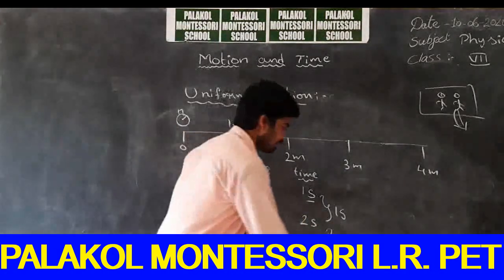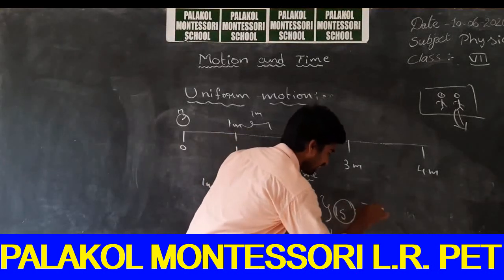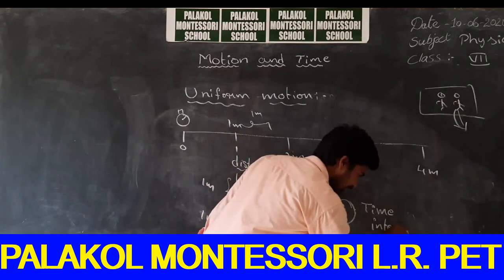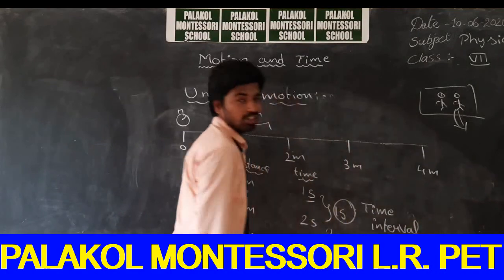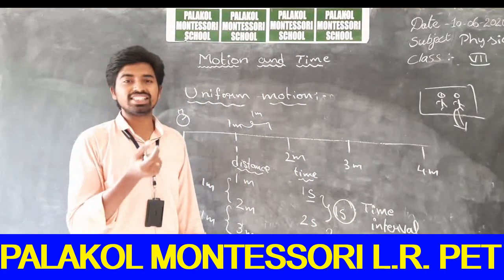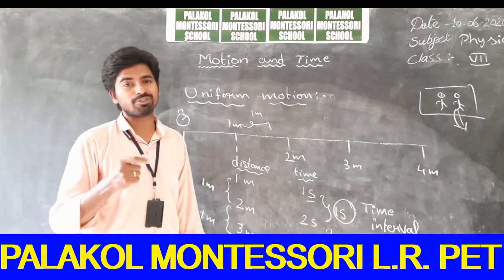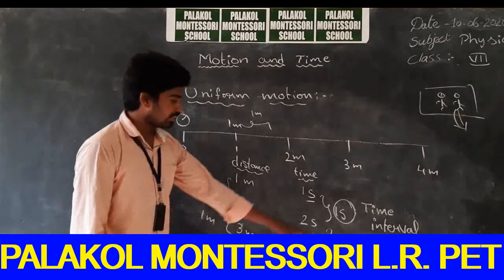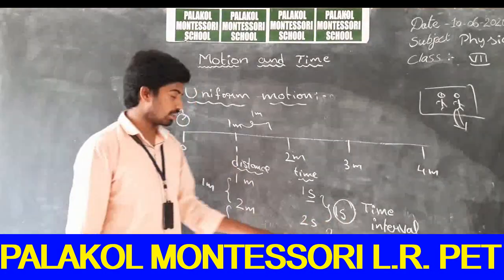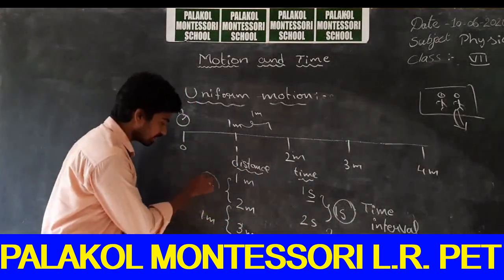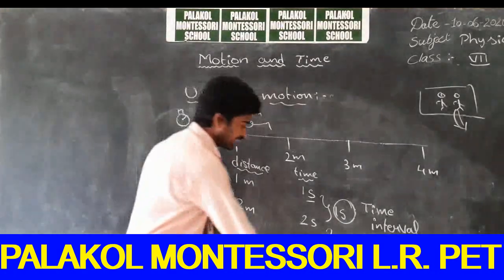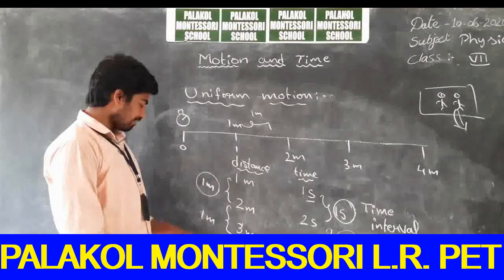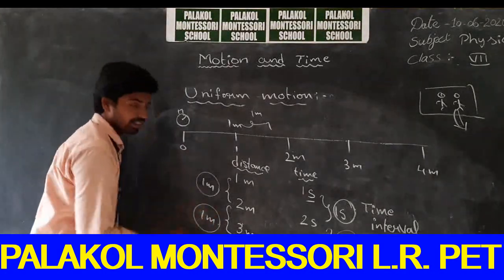We will call this time gap as time interval. During school hours you will get an interval, right? So what do you mean by interval? It is a gap. It is just a rest gap for you. So time interval means time gap. So in 1 second interval of time, I have covered a distance of 1 meter. And in the next 1 second time gap, I have covered a distance of 1 meter.